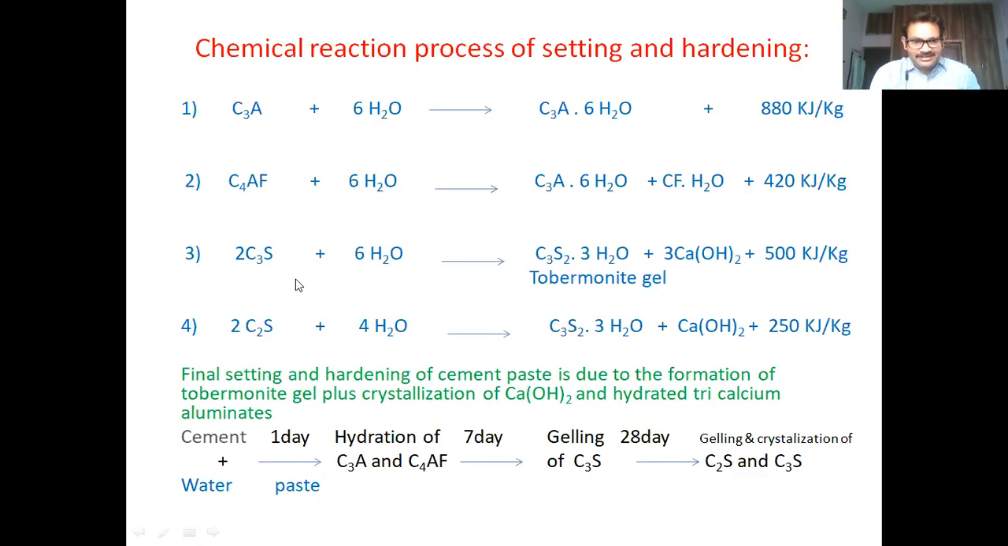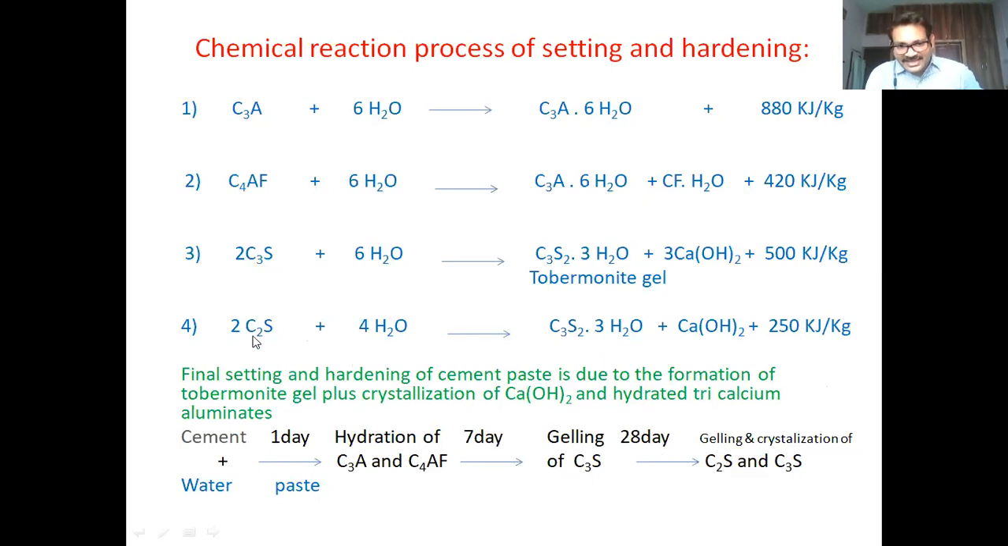And similar to C3S, here C2S will also undergo hydration and hydrolysis reactions. Here also it will give a tobermorite gel and at the same time calcium hydroxide along with some amount of heat. But this is a continuous reaction process. It normally will take 28 days. We estimate it as 28 days, but it will even extend. It is a continuous slow reaction process. So the maximum number of days that we are saying is 28 days.